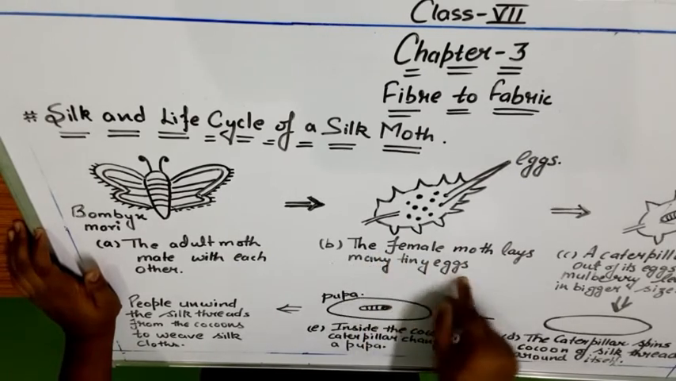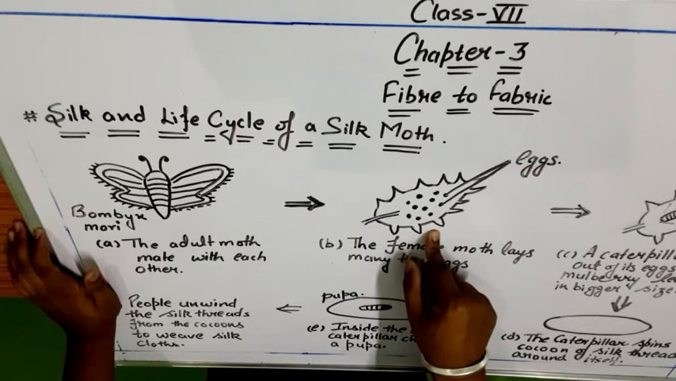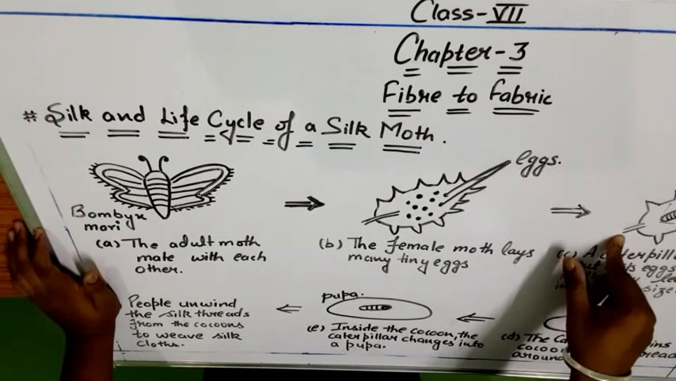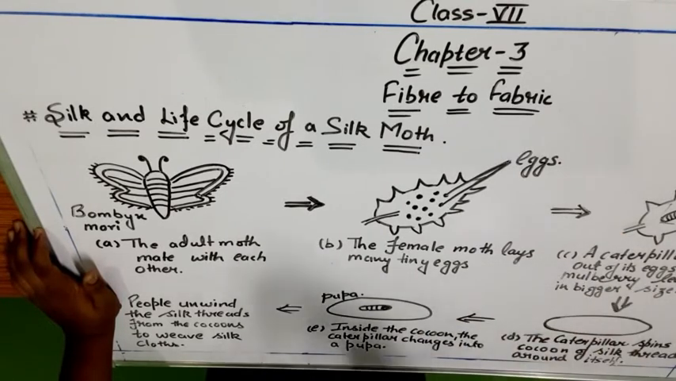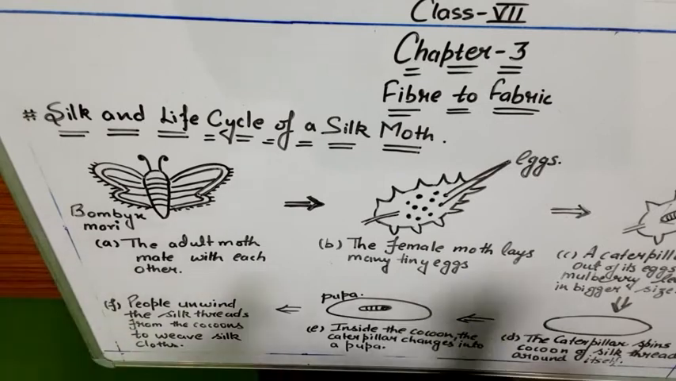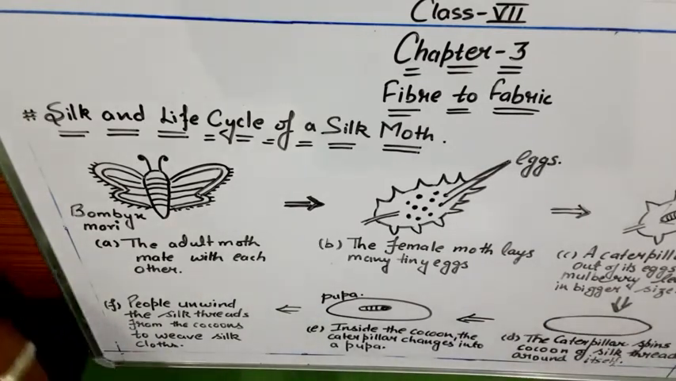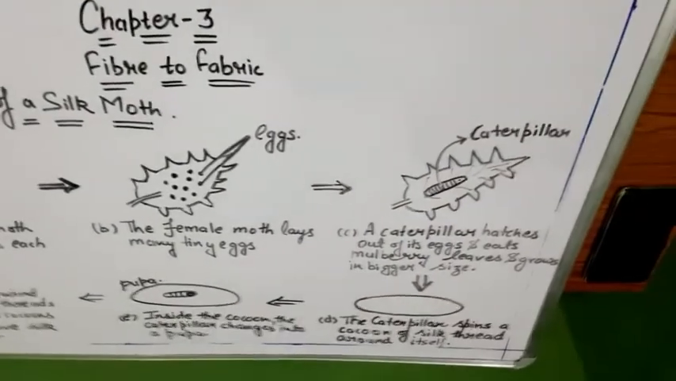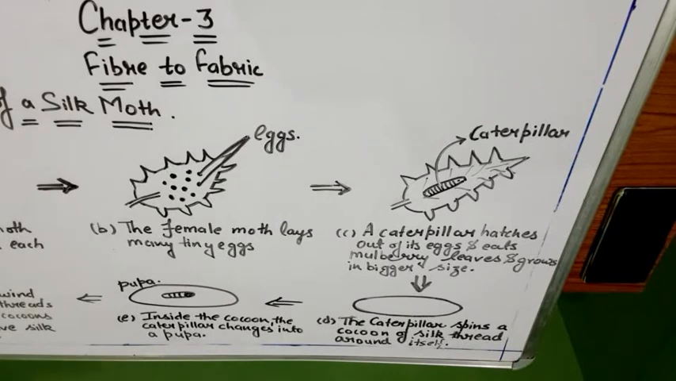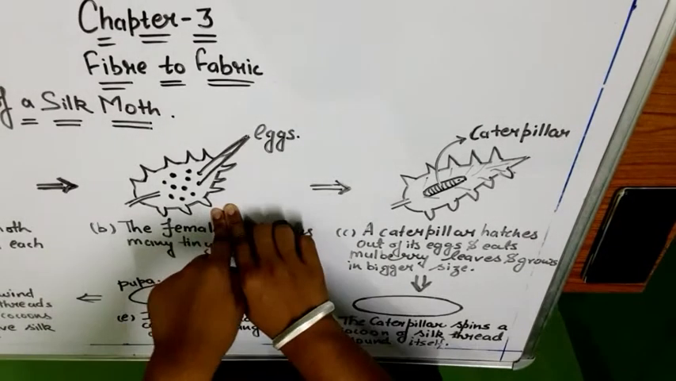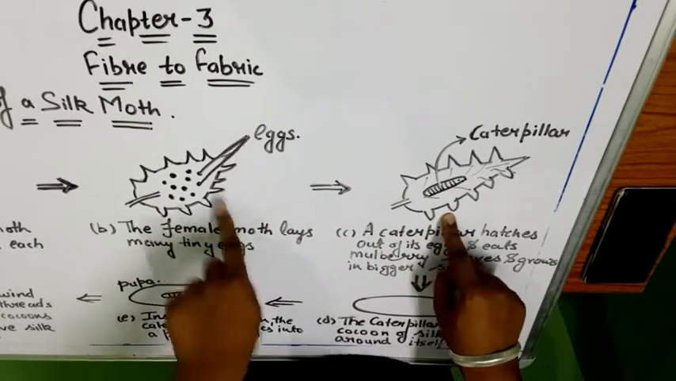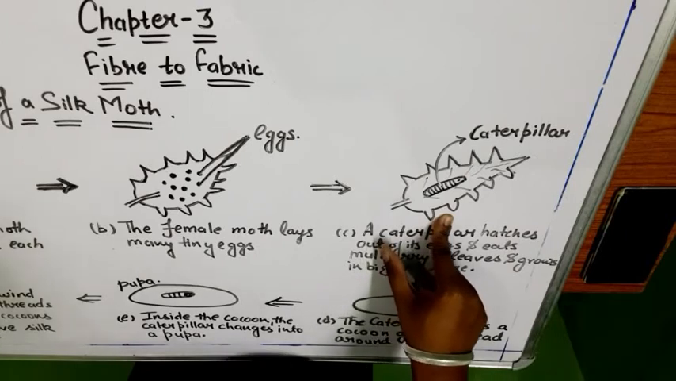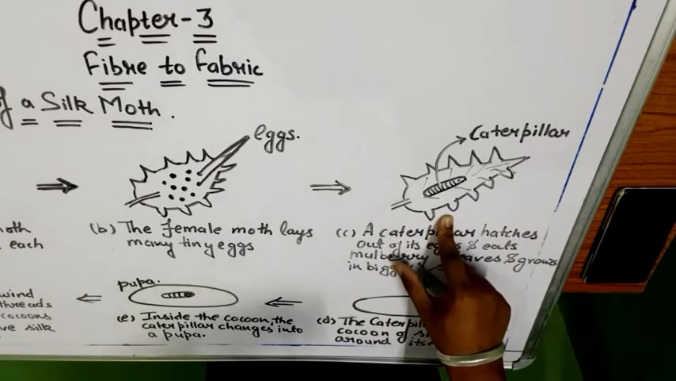The female moth lays many tiny eggs on the mulberry leaves, and after 20 days these eggs get converted into caterpillars. They get converted into larvae or caterpillars. A caterpillar hatches out on the mulberry leaves. It will not be visible to you, so I am just rotating it somewhat here. So after laying the eggs on the mulberry leaves, these eggs convert into caterpillars after 20 days, and the caterpillar feeds there only, eating that mulberry leaf on which it lies, and after 6 months